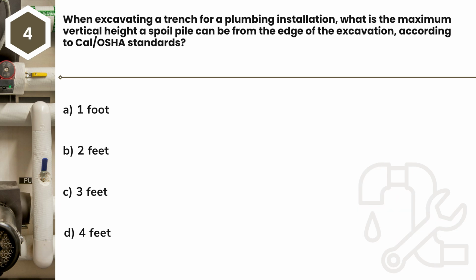Question 4. When excavating a trench for a plumbing installation, what is the maximum vertical height a spoil pile can be from the edge of the excavation, according to Cal/OSHA standards? A. 1 foot. B. 2 feet. C. 3 feet. D. 4 feet.